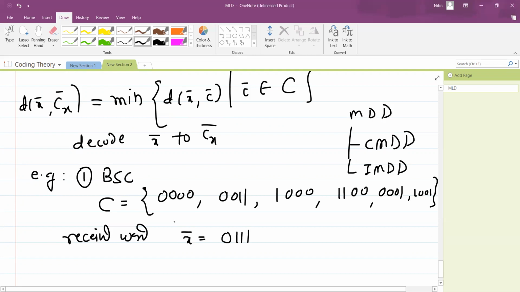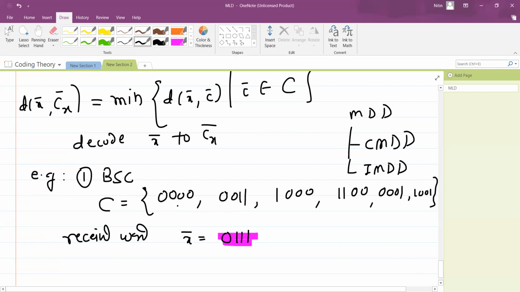Okay, you can just see that such a fellow is not present over here. That is the main objective behind decoding, because if this fellow is among this set, then we may be under a false impression that there is proper communication, that communication doesn't fail. But once we know that this x bar is outside this set, then communication is failing, and that's why we need to do decoding. So what does minimum distance decoding say? Whatever received word is there, find out its Hamming distance from each of the code words from this set.